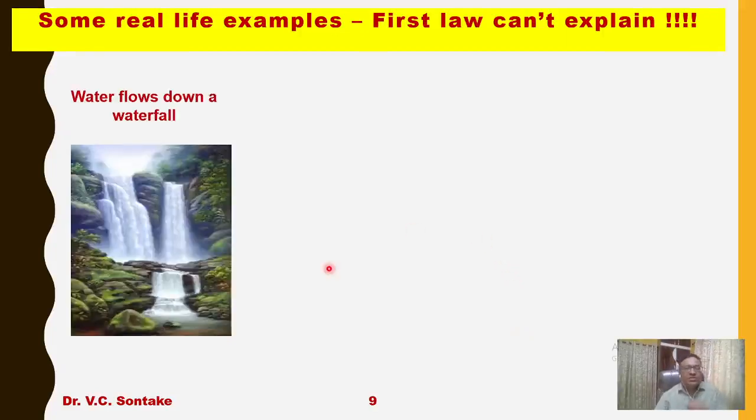Let us take some more examples. Water is always flowing automatically in a waterfall from high level to low level. Reverse is not possible. Water does not flow from low level to high level. Though in this direction also energy conversion is taking place, the first law is being satisfied.